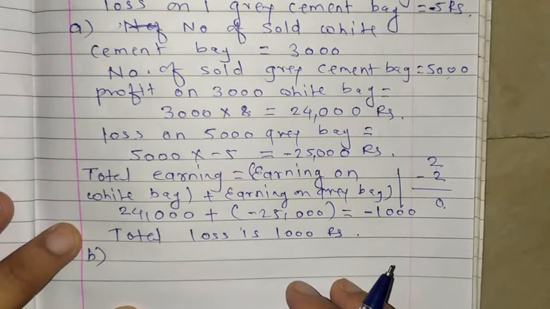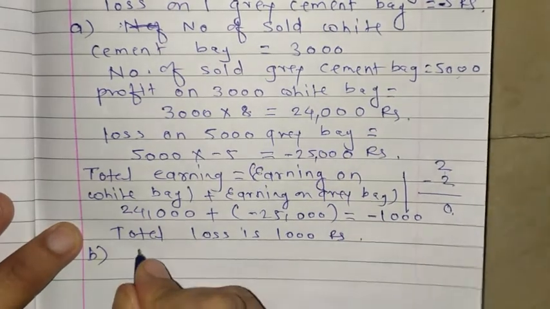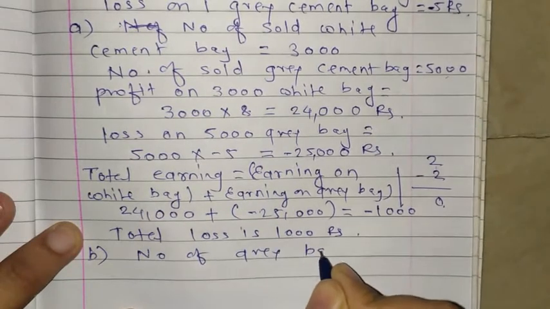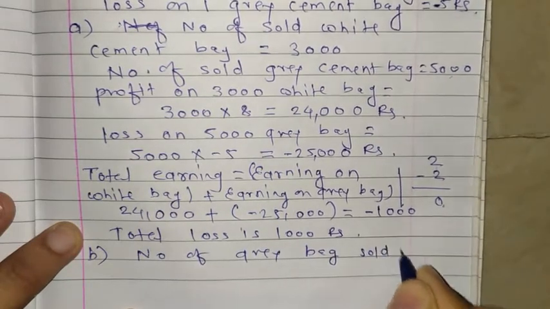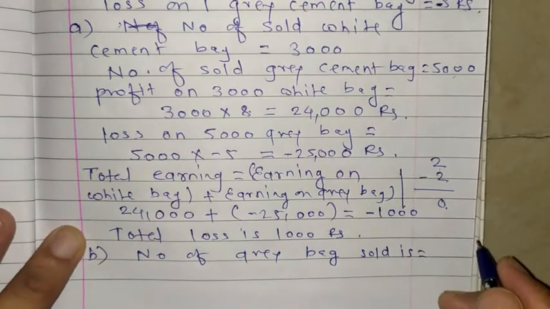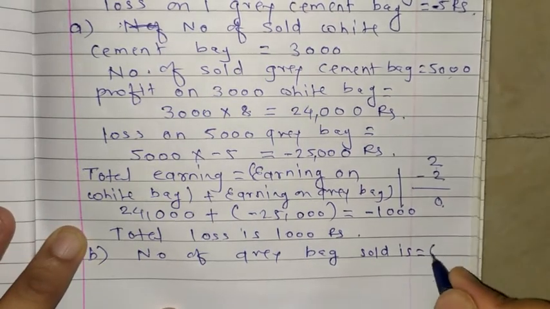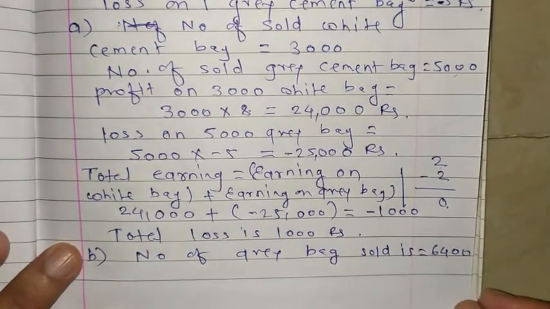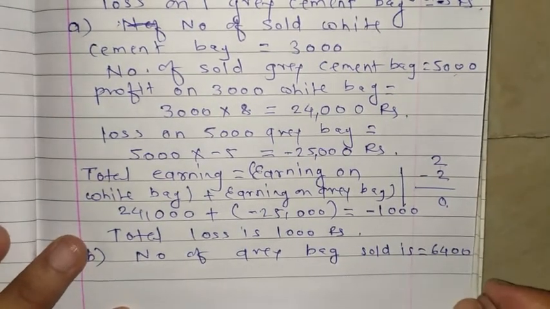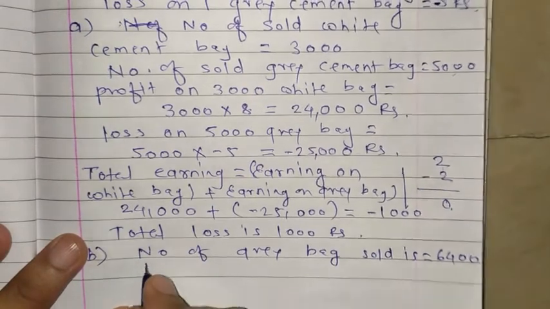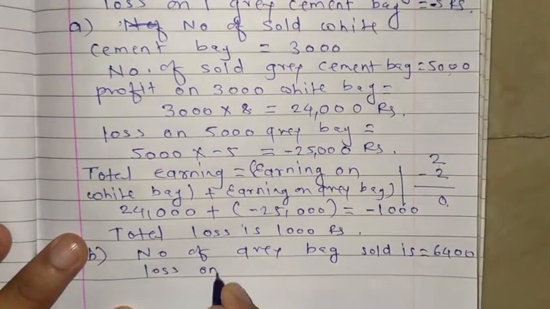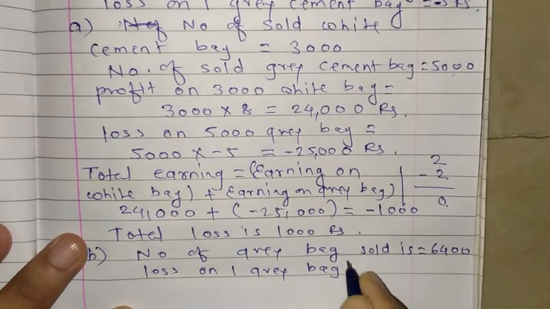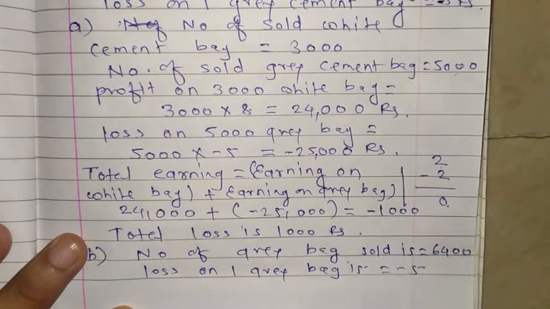If the number of gray bags sold is, you can write, number of gray bags sold is 6,400. So that much gray bags sold. And in the gray bag, you know, there is a loss on one gray bag of minus 5.